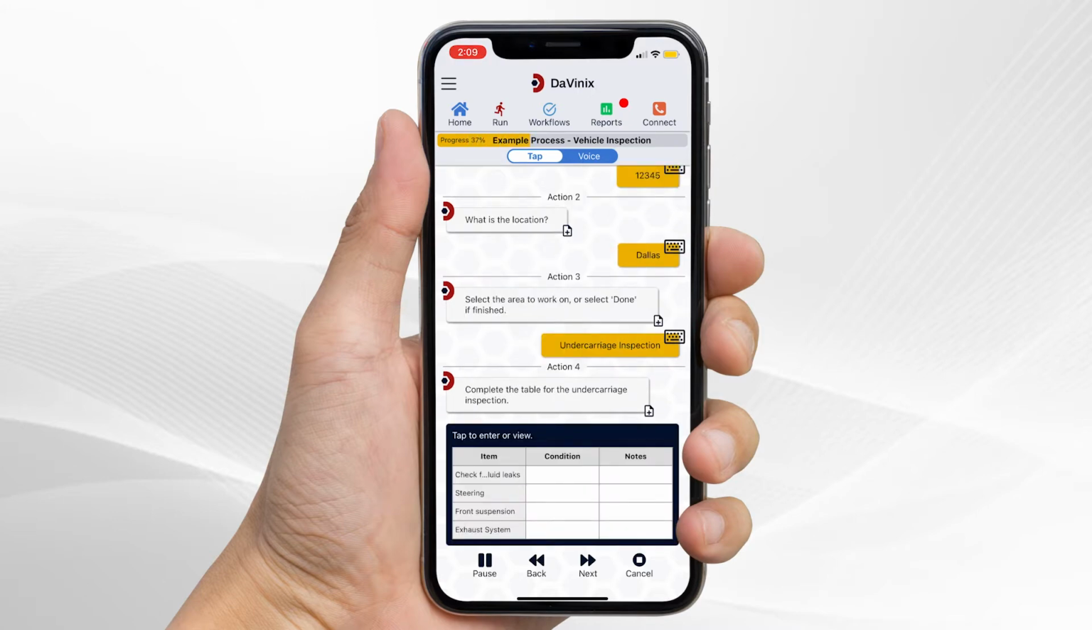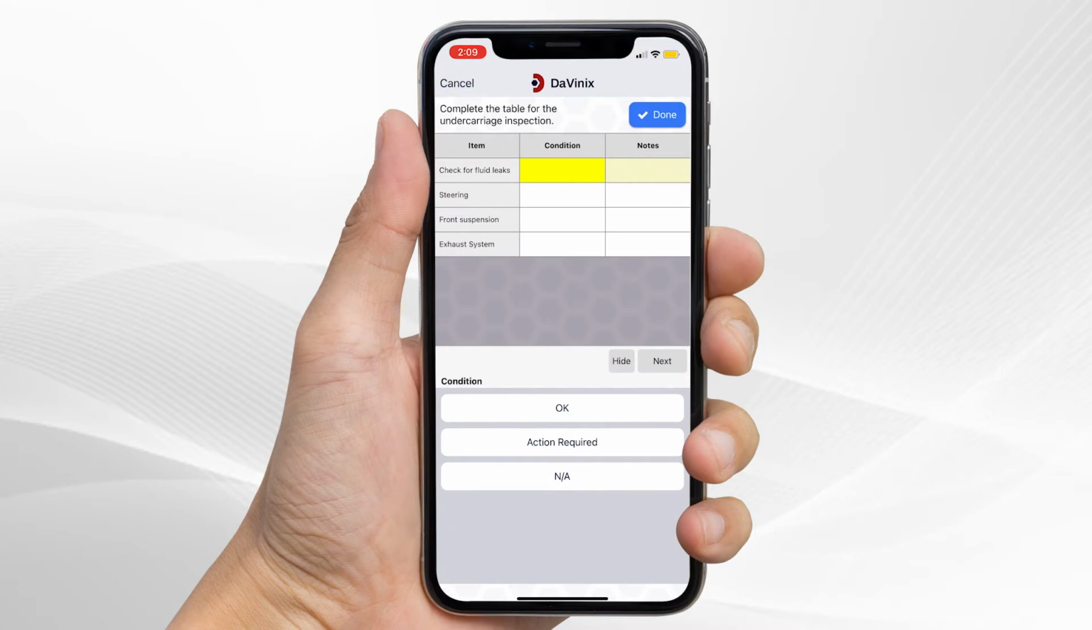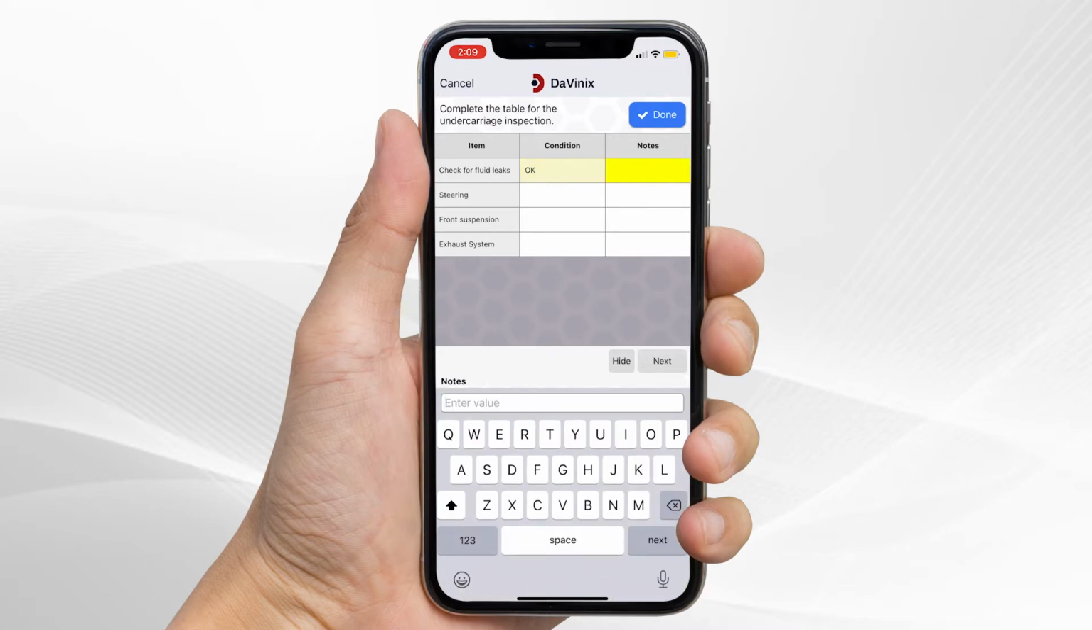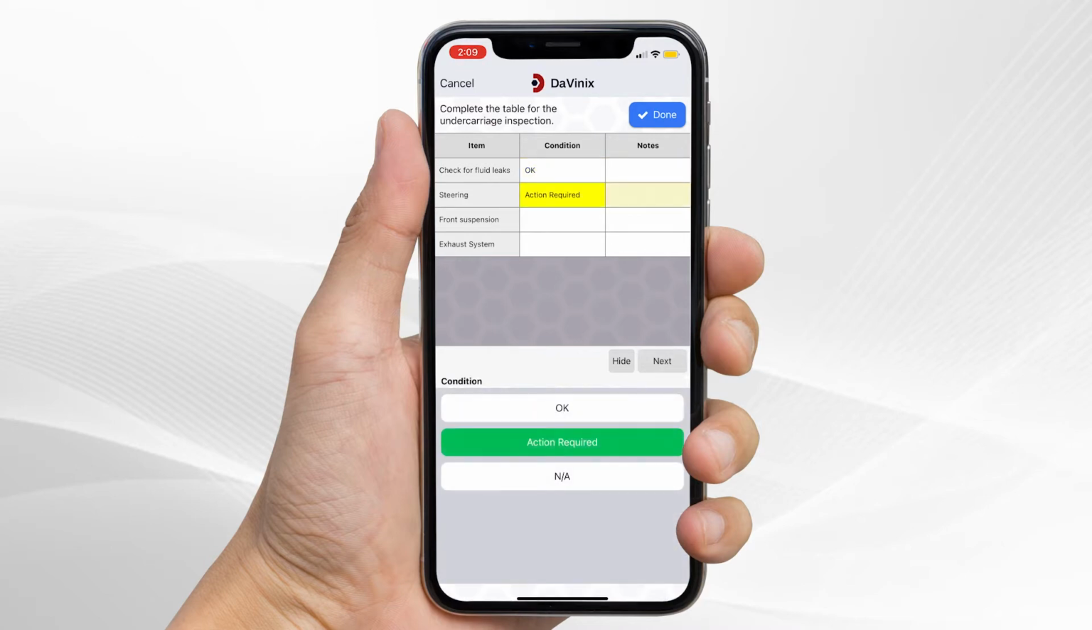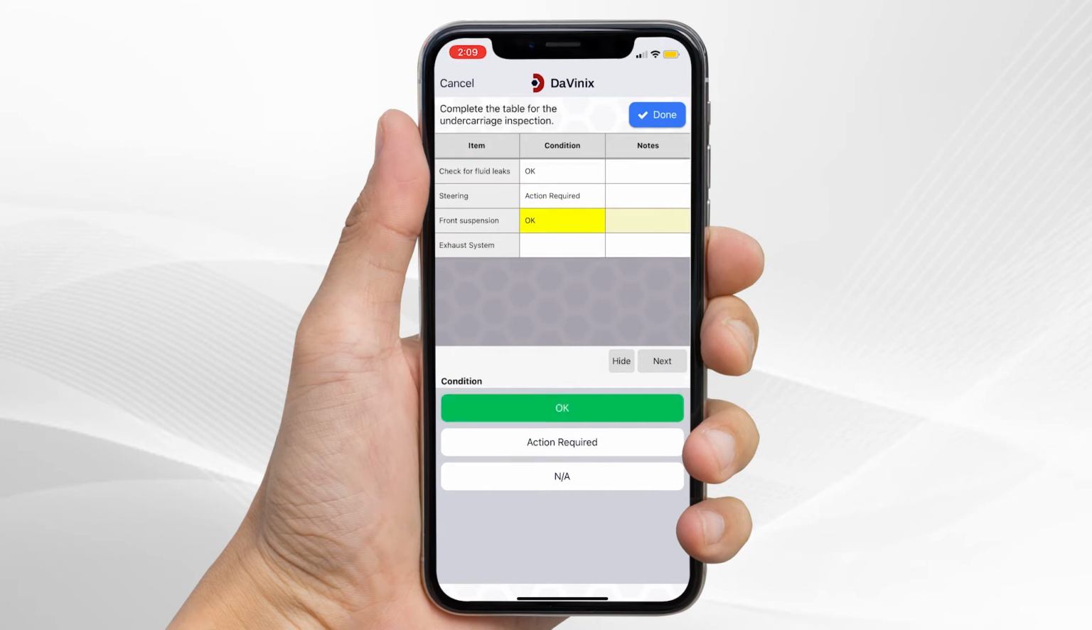A key feature of the app is the ability to create these custom tables that enable a technician or anyone to work through a process really quickly and tap pre-designated answers. You can also add optional notes in this case.